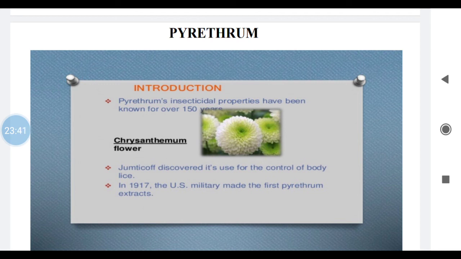Biological sources: this consists of dried flower heads obtained from the plant Chrysanthemum cinerarifolium, Chrysanthemum marshalli, belonging to family Compositae. Again I repeat that pyrethrum consists of flower heads obtained from these plants.